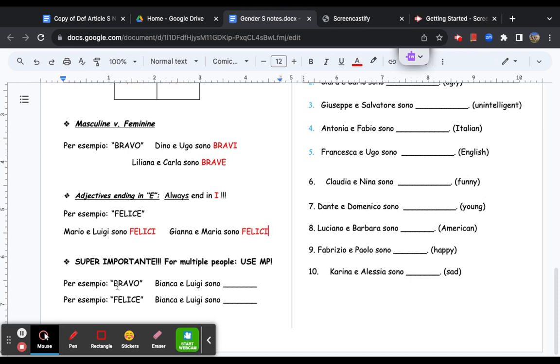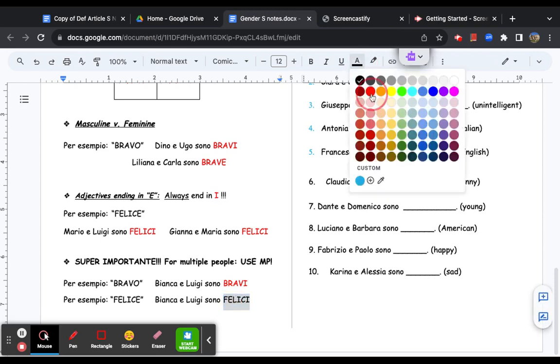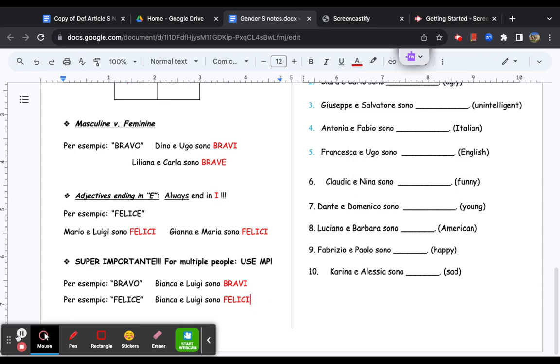So, per esempio, for example, here we have the adjectivo bravo. Let's pretend we're talking about a boy and a girl, Bianca e Luigi. The only way it would become plural is bravi. The same thing is true here with the word felice. Bianca e Luigi sono felici. Again, felice is a gender-neutral adjectivo that cannot change other than becoming felici nel plurale, okay? Two people, maschile, femminile, but here nel plurale can only become felici. It does not matter of gender identità.